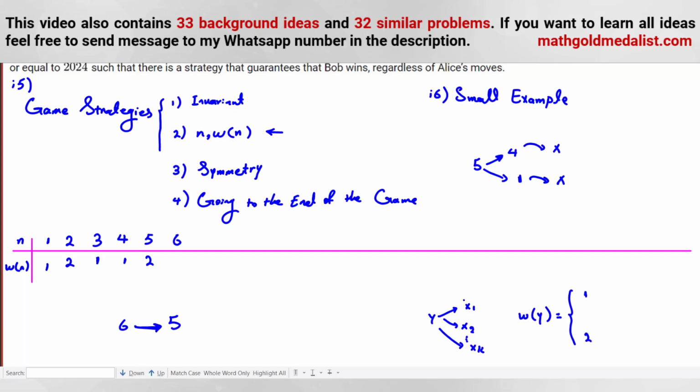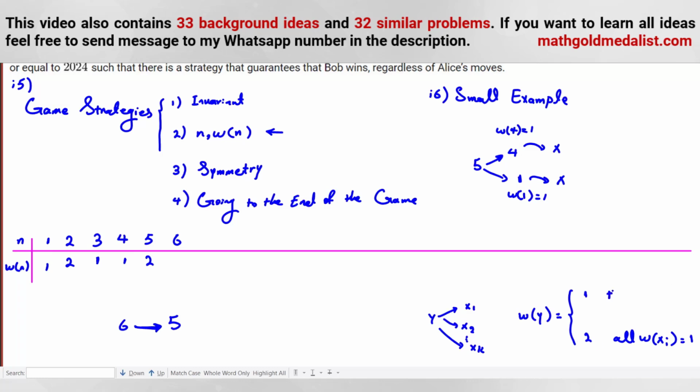Now here, if w of one of them is 2, why couldn't the first player win here? Because w of 4 was 1, and w of 1 also was 1. Both of them were 1. So in both cases, the player that starts will win. The second player starts here, because the first player, for example, goes to 4, then the second player starts. So if all w of xi are equal to 1, then we can say here is 2.